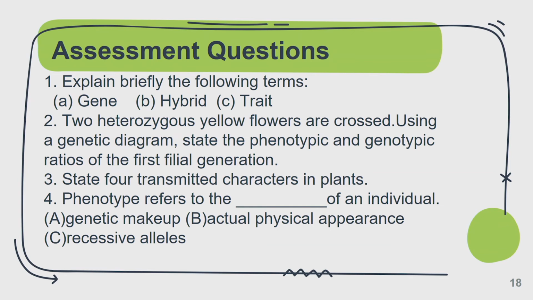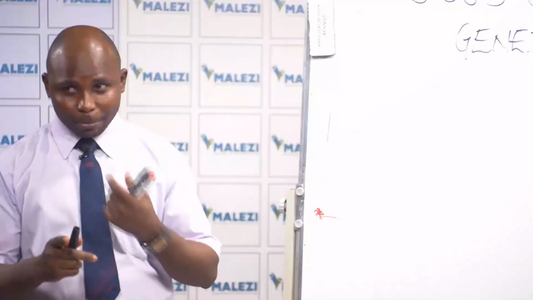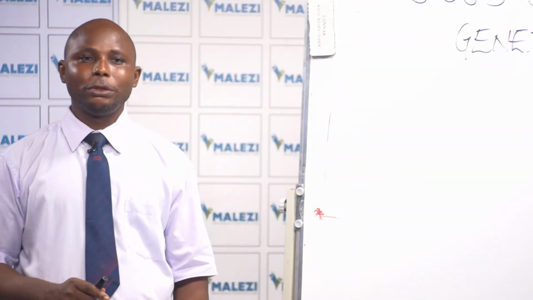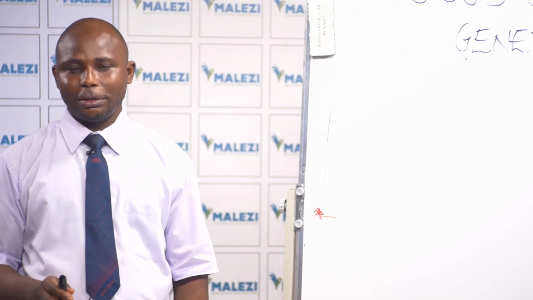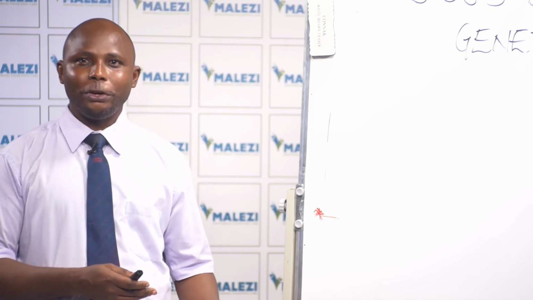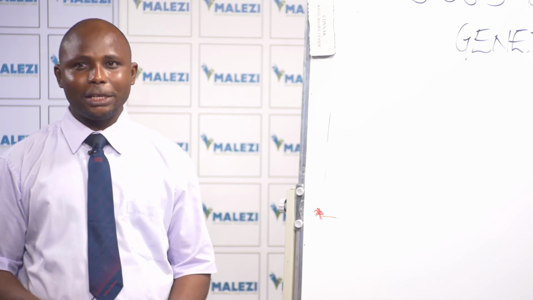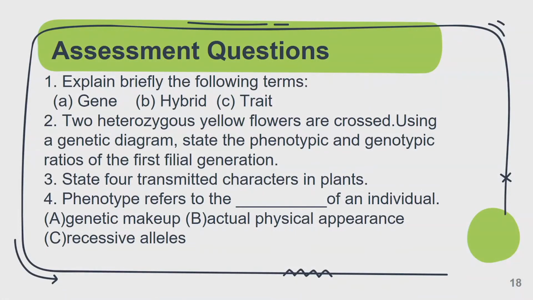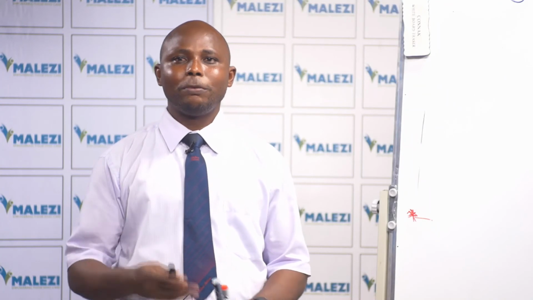Now, I'm sure you are thinking, gene was the first term that I explained to you, and I told you it is the basic unit of inheritance. It is that part of the cell that transfers traits from parents to their offspring. Is that taken? Then the second one, hybrid. When we talk about hybrid, it is the offspring that you have when you cross two parents of the same species but different genetic makeup.